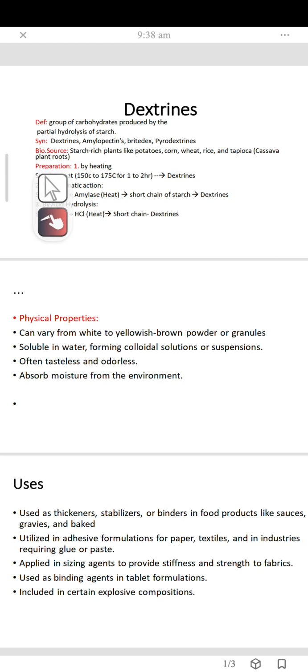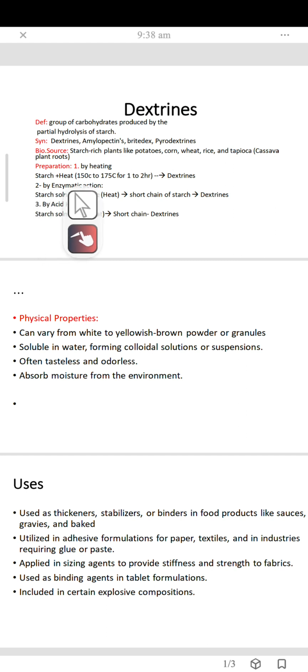How can we prepare the dextrins from starch? We can prepare dextrin by three processes. First one is by heating. When starch is heated from 150 to 175 degrees centigrade for 1 to 2 hours, then the starch will be converted into dextrin. It means it is a pyrodextrin. By heat we can convert the starch into dextrin. A long chain of starch is broken down into short chain dextrin.